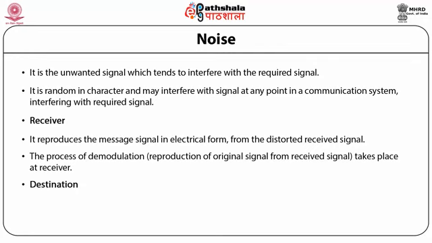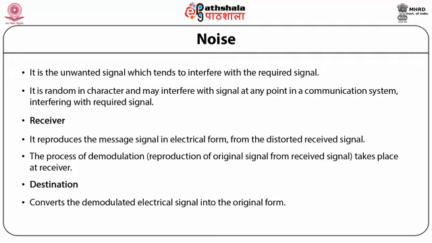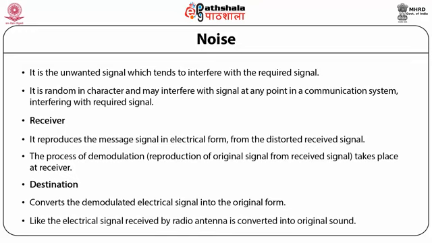Lastly, we have the destination, which converts the demodulated electrical signal into the original form, like the electrical signal received by a radio antenna being converted into the original sound.